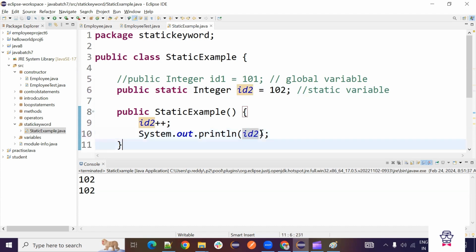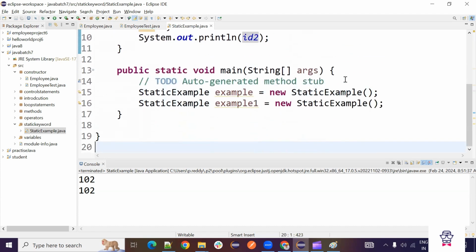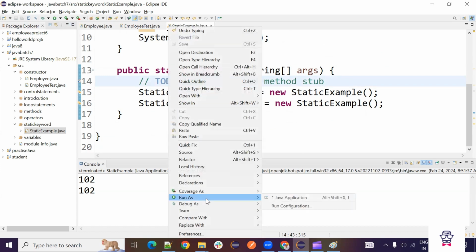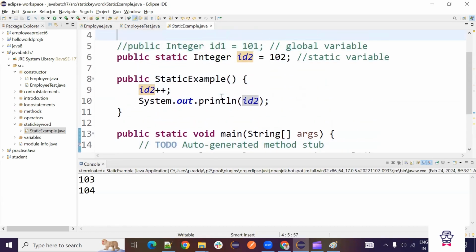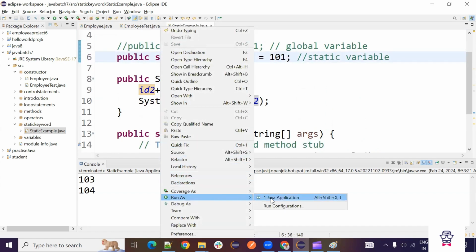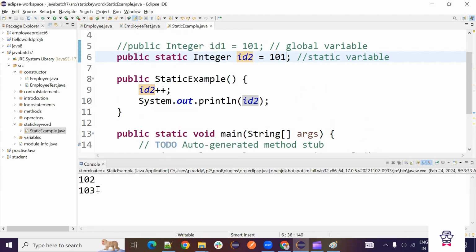We will see how it works. Now, even if we create this, let's run this. So first time it became 103 because we have given 102, right? Let's give 101 for this only. Now run this. 102. Next time it became 103. Last time it is 102 only.